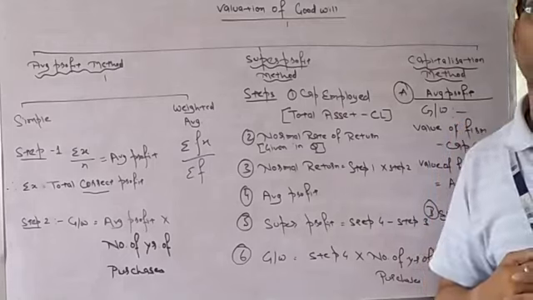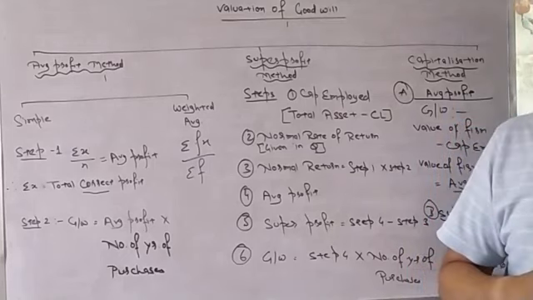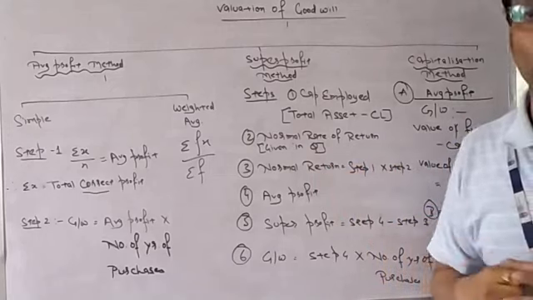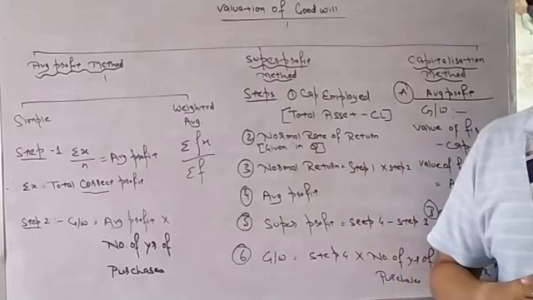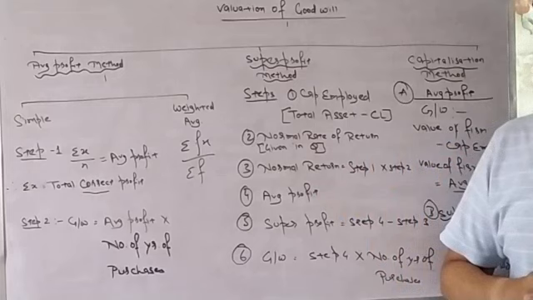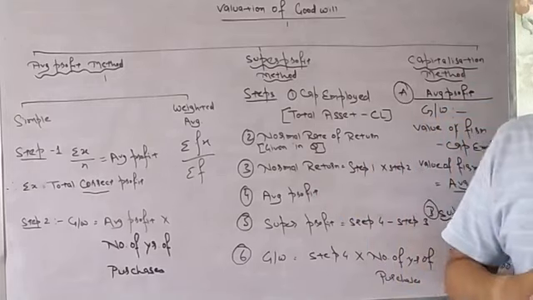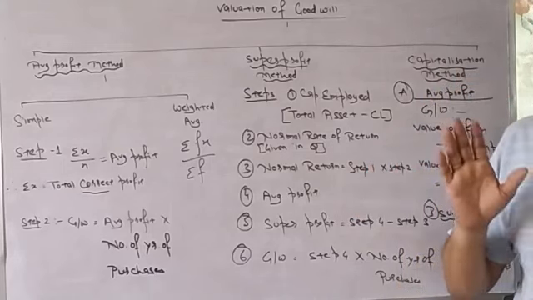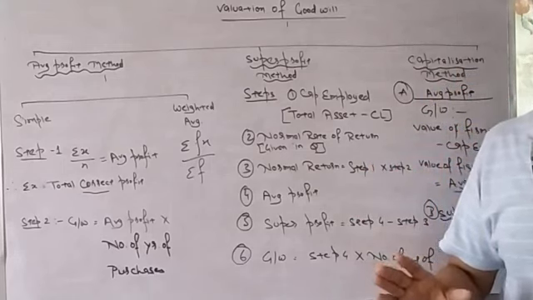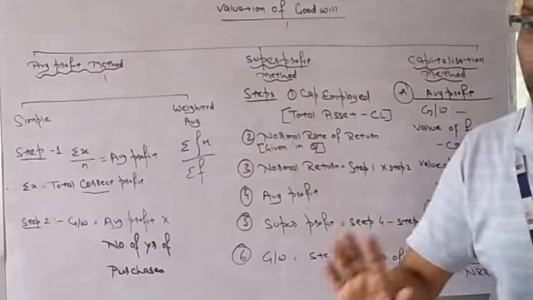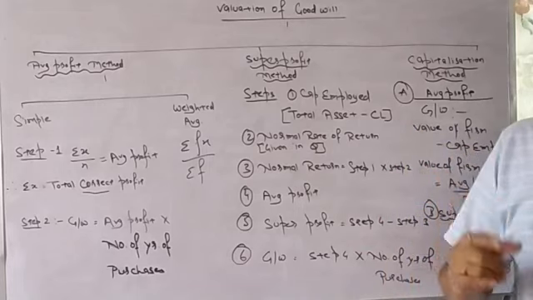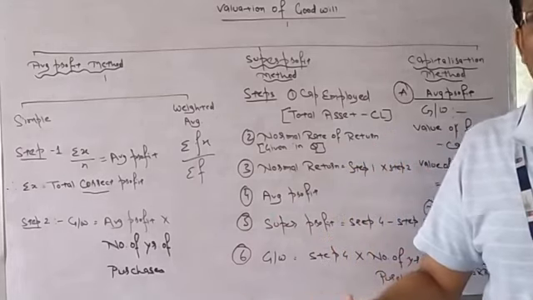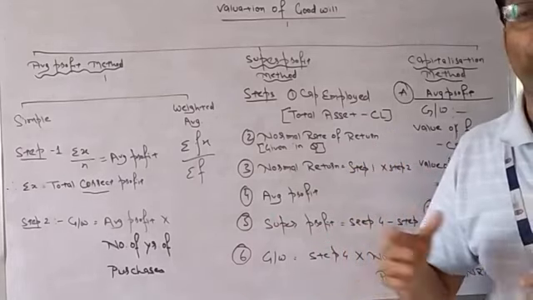Suppose they are going to give you 3 years' profit. In the first year they are saying 1 lakh profit. Second year, 2 lakh profit. Third year, 3 lakh profit. But in the first year, in the 1 lakh profit, there is an abnormal gain. Abnormal gain and abnormal loss both are not part of normal profit.